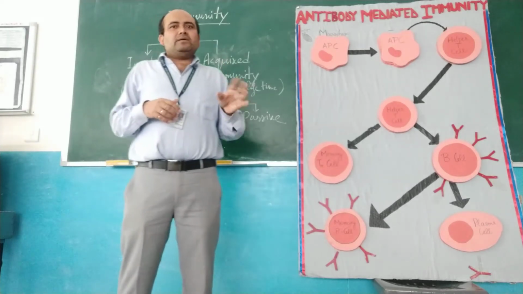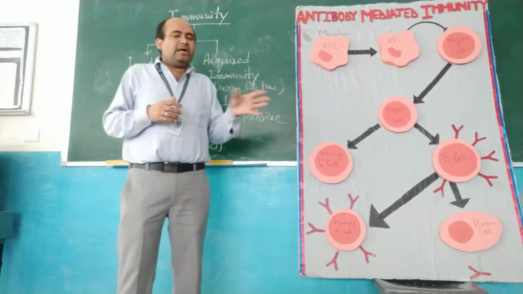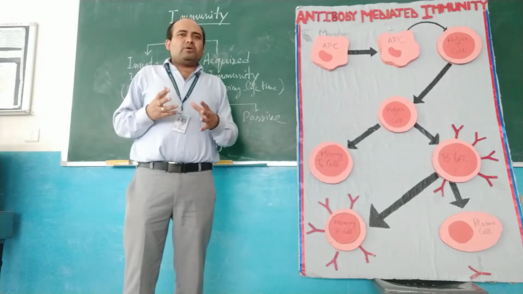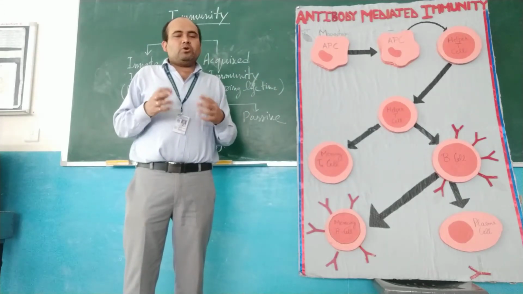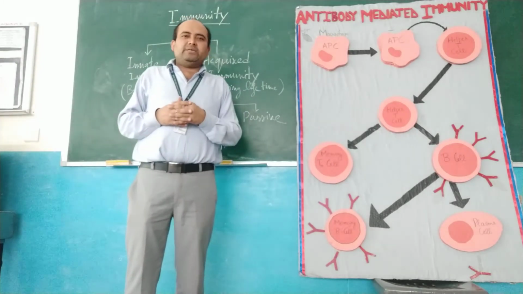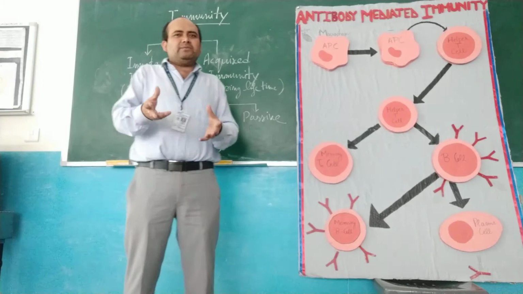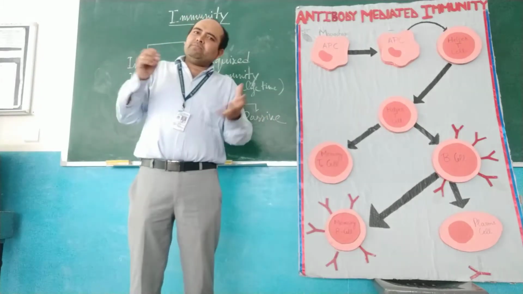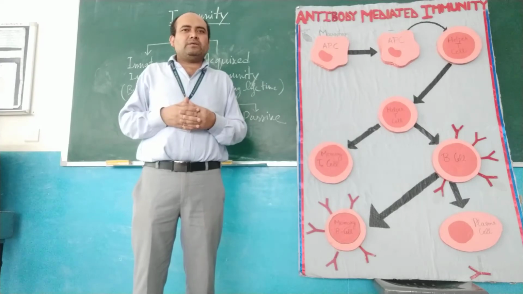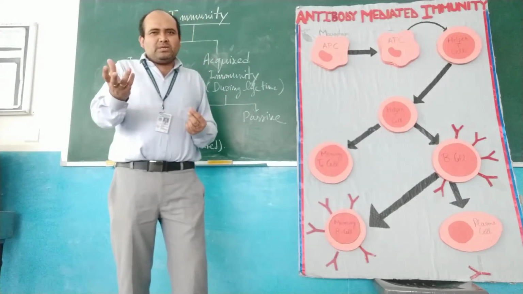But when that virus or pathogen enters your body a second time, your body responds quickly, because it already knows the mechanism of how to produce the antibody. So the second time it will take only 5 to 7 days. The third time any virus or bacteria enters your body, it will take only 2 to 3 days.